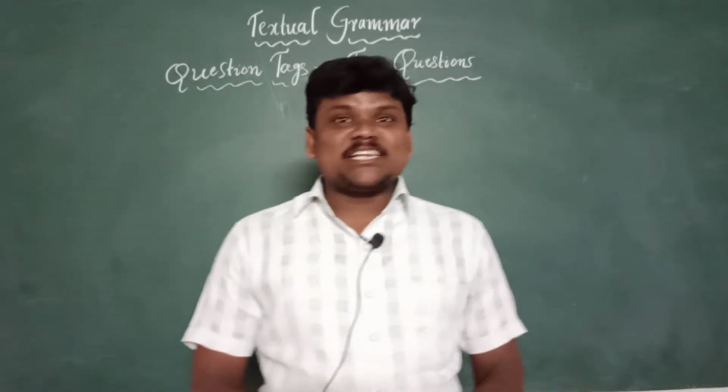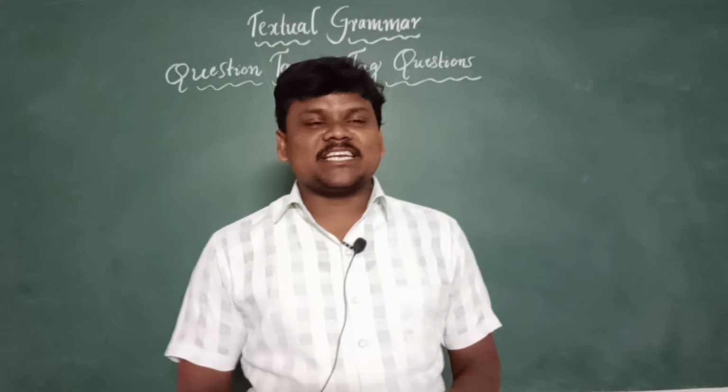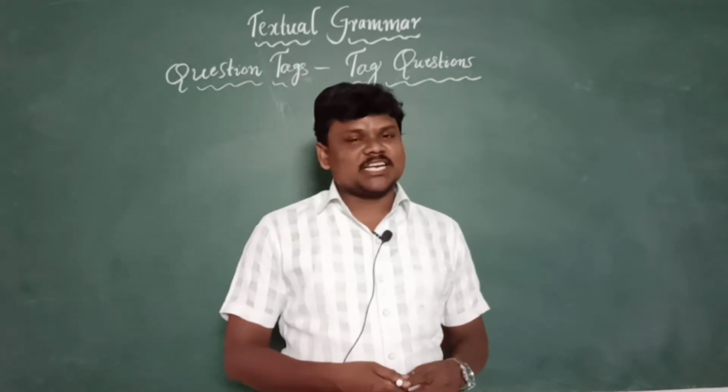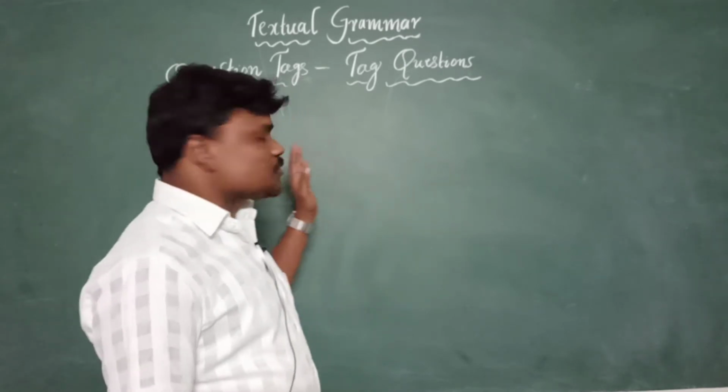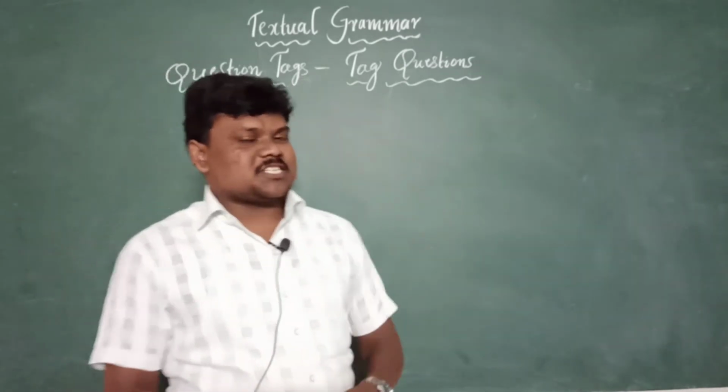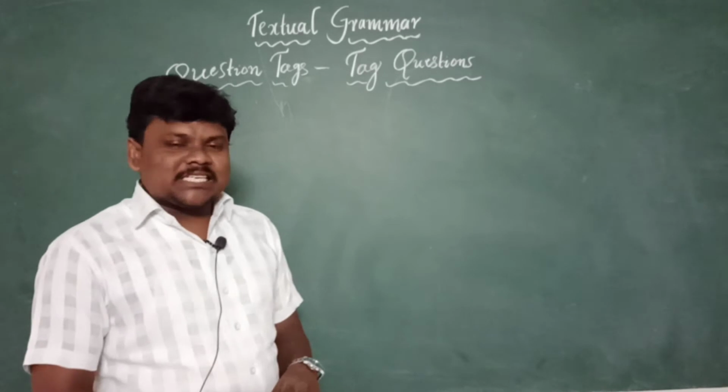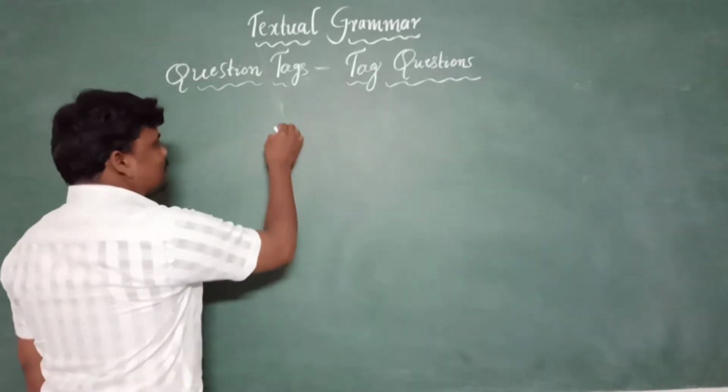And dear students, in my last class, I taught you question tags and the basics and the rules and regulations. Let me remind you once in today's class as a part of textual grammar, question tags are tag questions. Question tags always start with a helping verb.